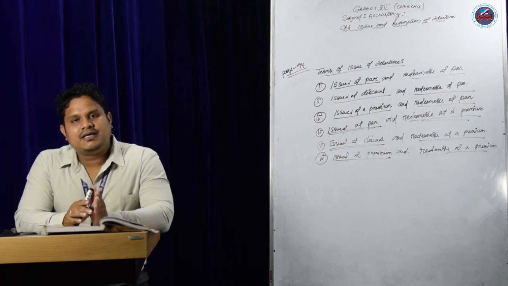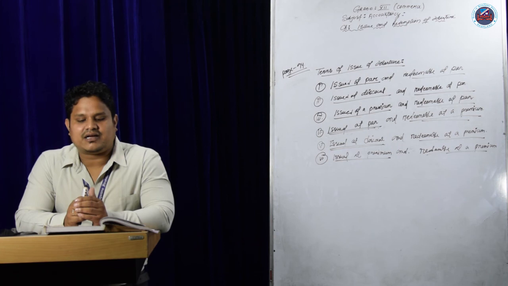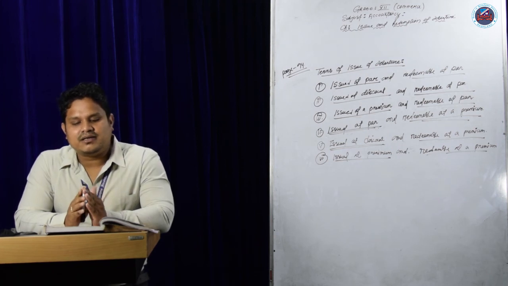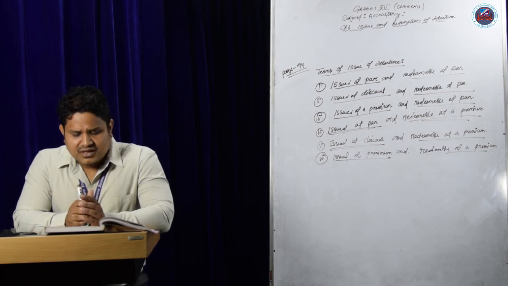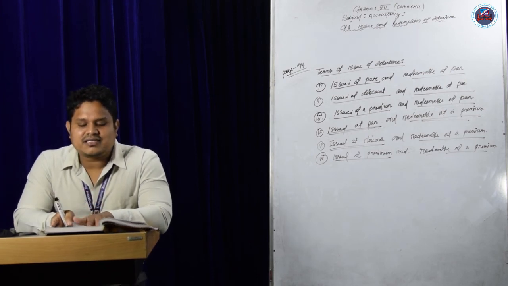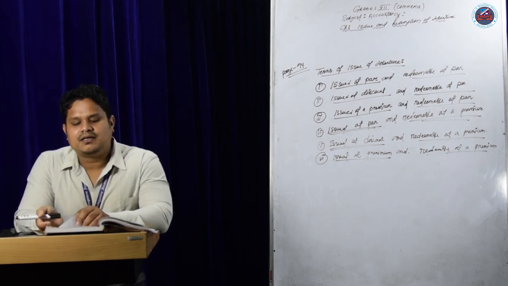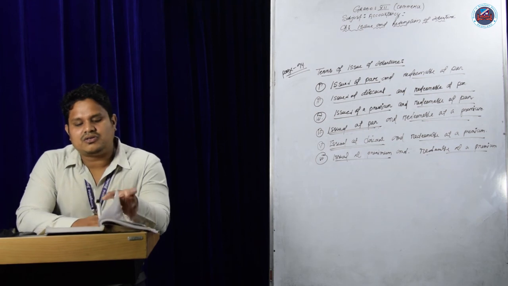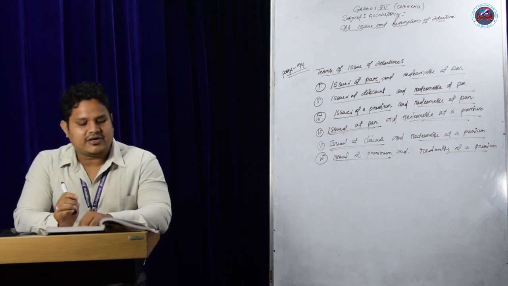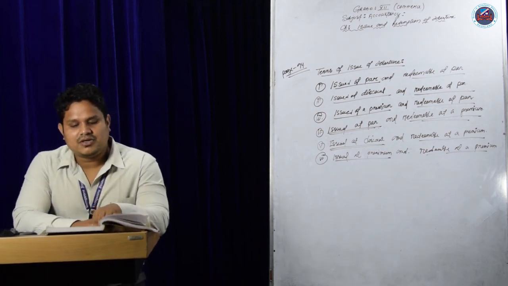Next, B, debenture application and allotment account debit to debenture account. That is debenture issued at par and payment at par. The journal entries are given here. Number 2, issued at discount and redeemable at par, and number 3 are also given. Just go through the journal entries and try to solve some sums.